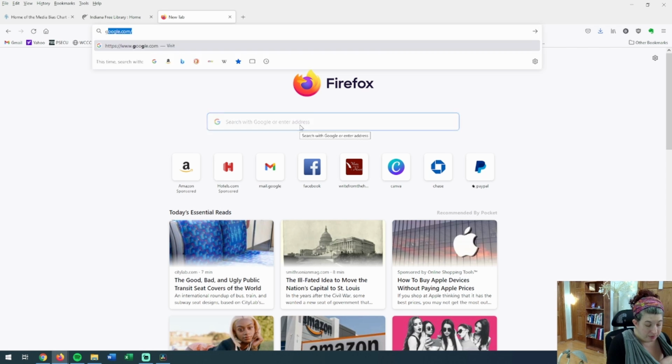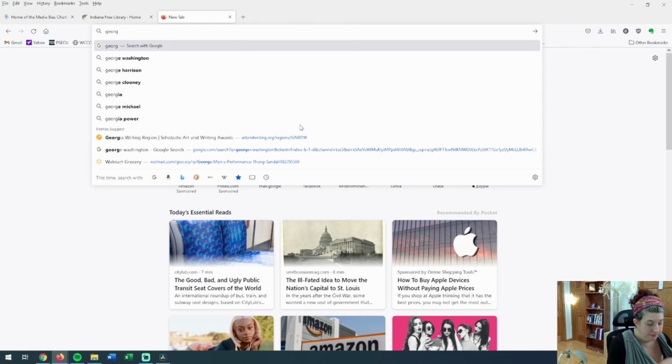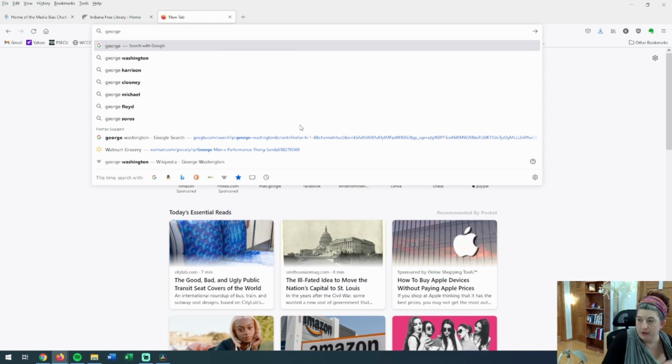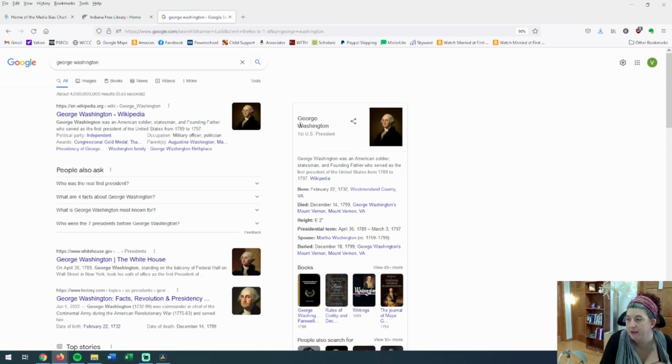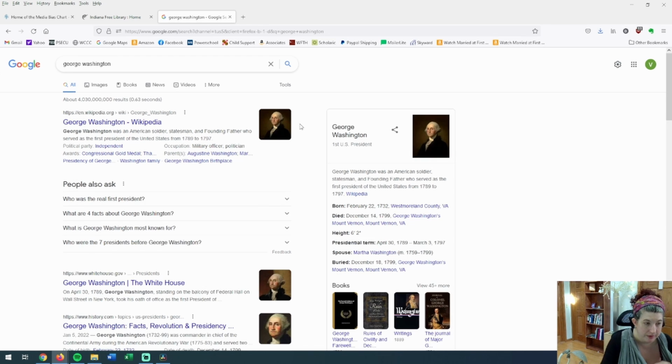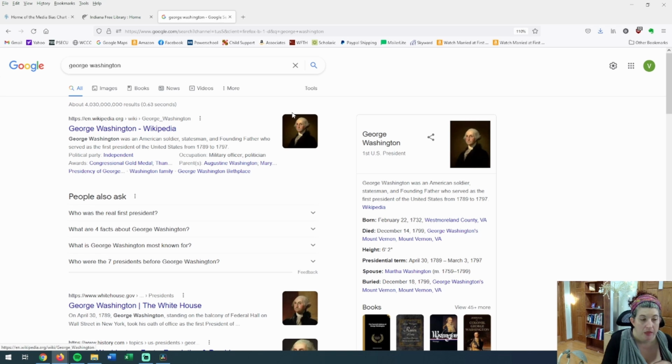So if I type George Washington into my search results, make this a little bit bigger. The first thing that comes up is Wikipedia. So we're going to start there. Wikipedia is a problem in research. Please, please, please, please pay attention to what I'm saying. Wikipedia is not a good source.